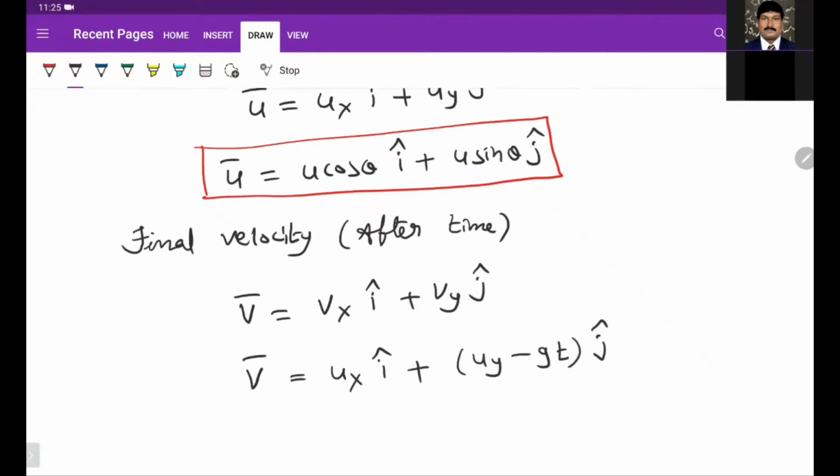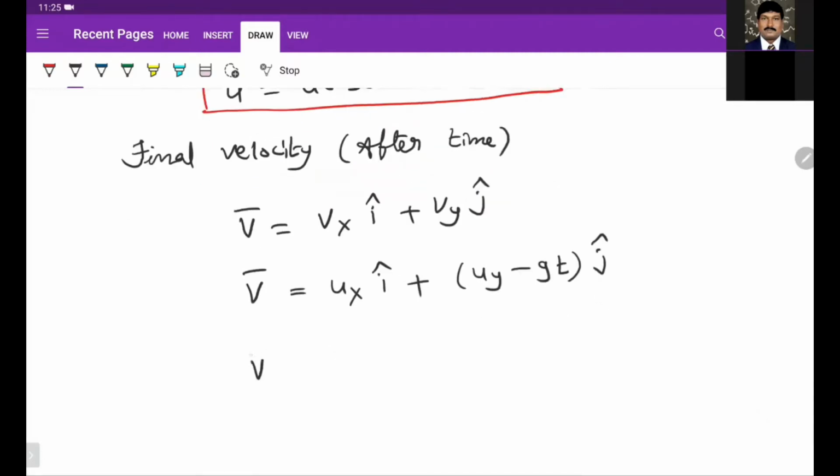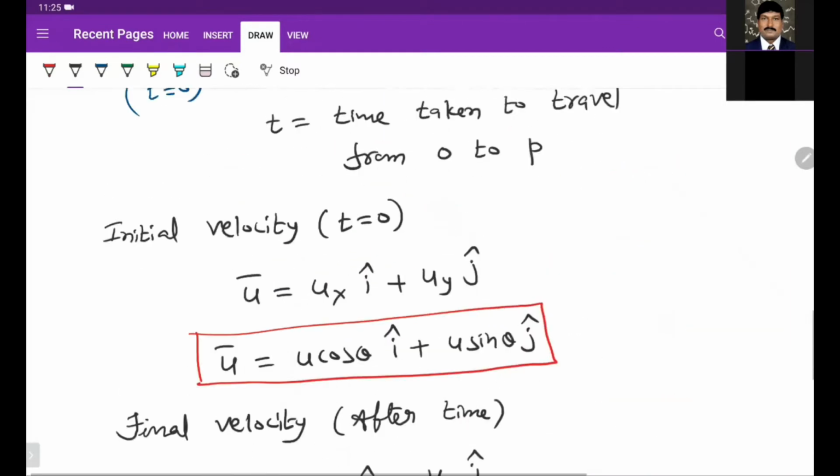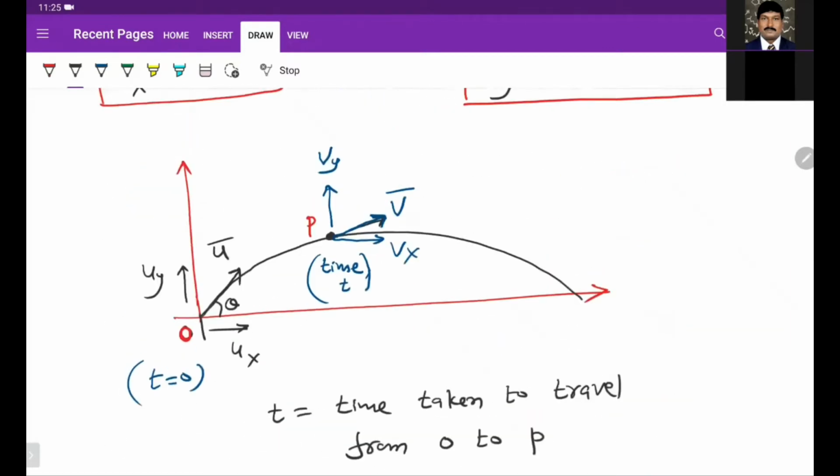So this is the velocity after some time: u cos theta i cap plus u sin theta minus gt, j cap. This is the velocity of the projectile after some time, and we can express it in vector form at position O and at position P.